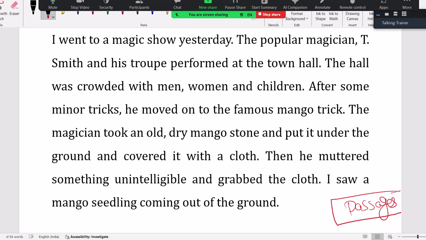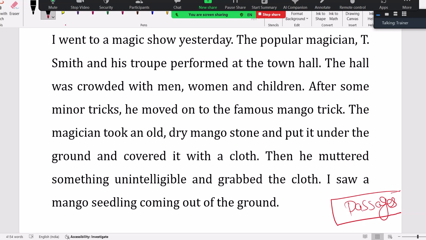So I went to a magic show yesterday. The popular magician T. Smith and his troupe performed at the town hall. The hall was crowded with men, women, and children. After some minor tricks, he moved to the famous mango trick. The magician took a dry mango stone, old and dry, and put it under the ground and covered it with a cloth. Then he muttered something unintelligibly, and grabbed the cloth. I saw a mango seedling come out of the ground.